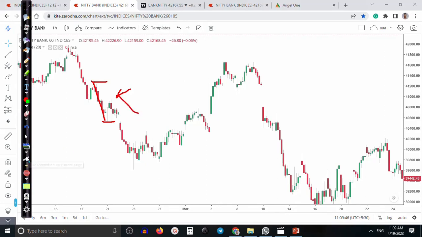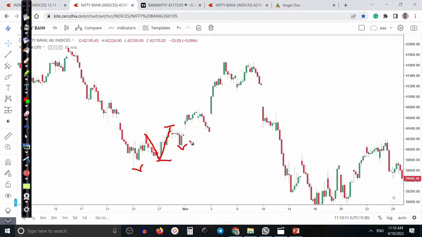Okay. So next, this is the seller territory. Have you seen seller territory? So we are looking for short. Okay. So this is the seller territory. So next here you can see that was seller territory, but it was not able to break, and again created a new one. Now you can see buyers are dominating. Okay, this is the buyer territory.